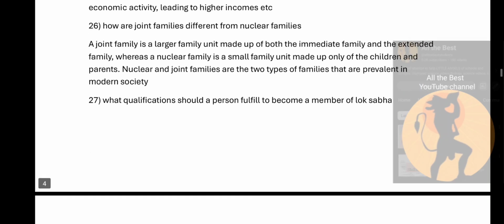How are joint families different from nuclear families? A joint family is a larger family unit made up of both the immediate family and the extended family. Whereas in the nuclear family, you see it's a small family unit made up of children and parents. Nuclear and joint families are the two types of families that are prevalent in the modern society.